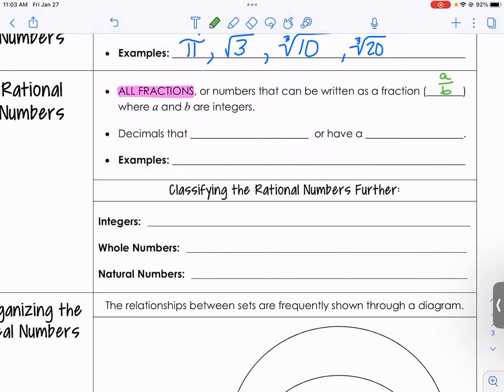Now, not all the time are we going to have a fraction. You could take 5 divided by 6 and get a decimal. So if we have a decimal, it's going to be a decimal that terminates, that ends, or it has a repetition. And I'll show you what I mean by that.